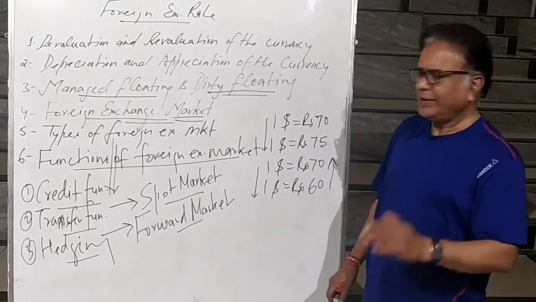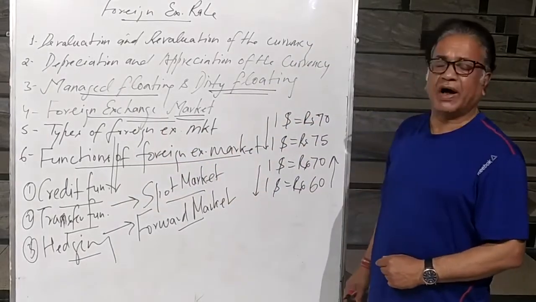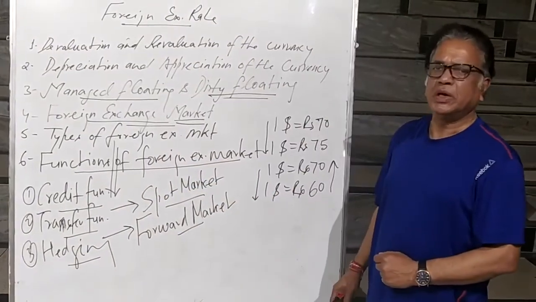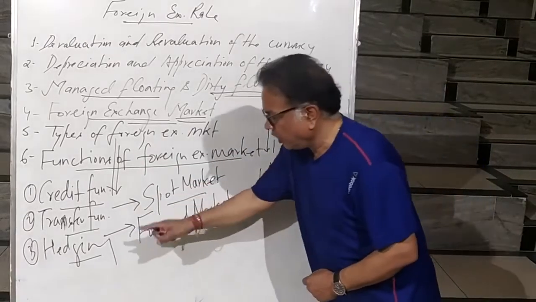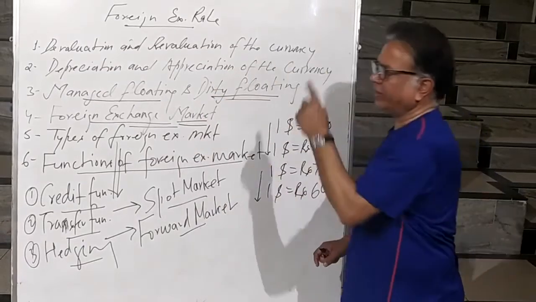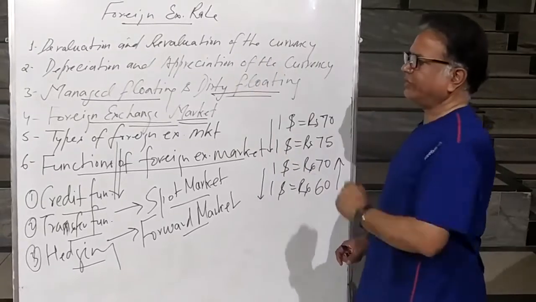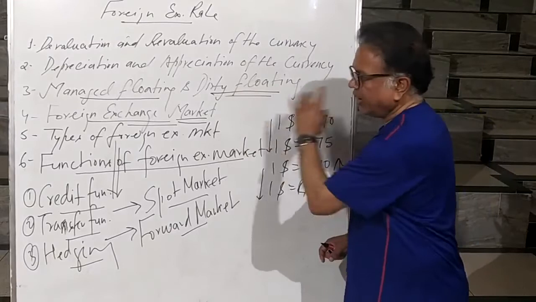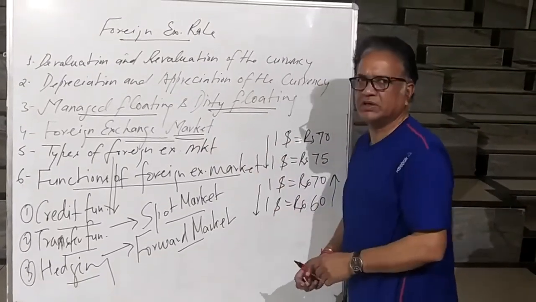Once again I am repeating: the facility of credit given to the customer is called credit function. Transfer of purchasing power is called transfer function. Providing risk cover in the foreign exchange market is called hedging function. This is all about these 6 points: devaluation and revaluation, depreciation and appreciation, managed floating and dirty floating, foreign exchange market, types of foreign exchange market, and functions of foreign exchange market.